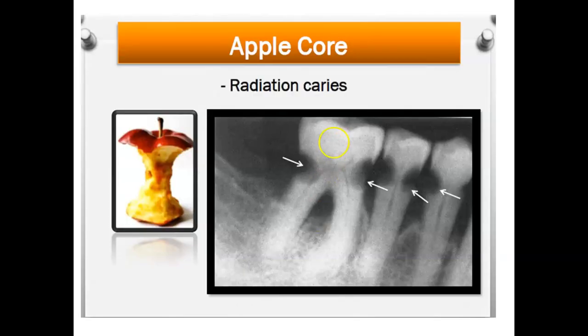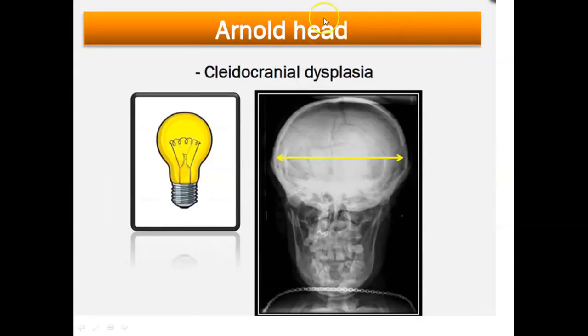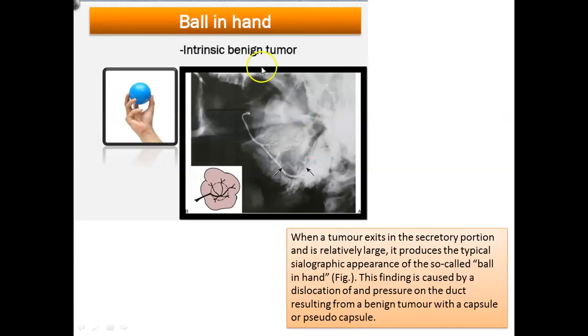Now, dear students, a few important image-based questions. The apical appearance is what you can see in case of radiation caries. Then the Arnold Hale appearance you can see in case of cleidocranial dysplasia. Then we have the ball in hand appearance, a very commonly asked sialographic appearance for the exam. Normally it is seen in case of an intrinsic salivary gland benign tumor.